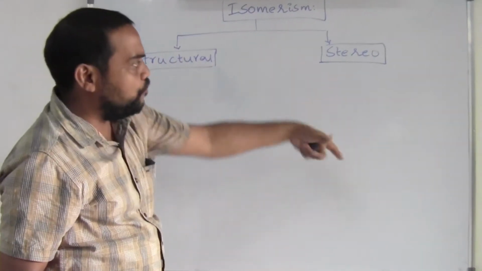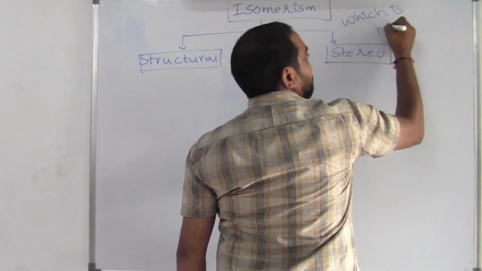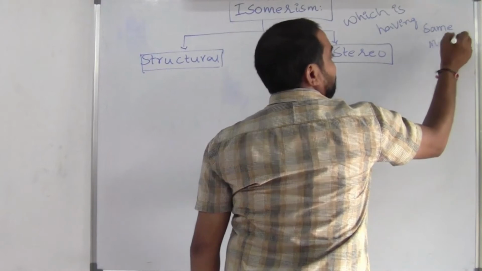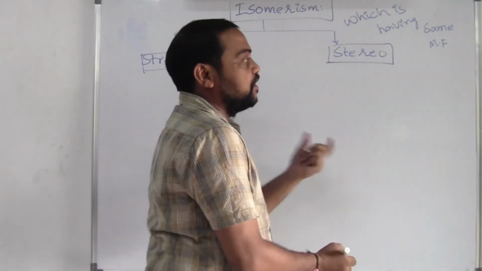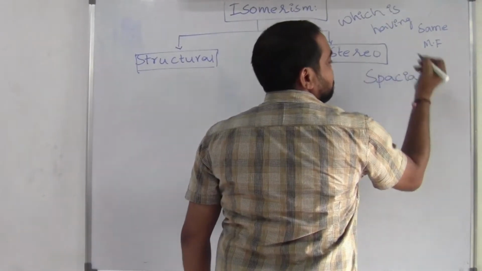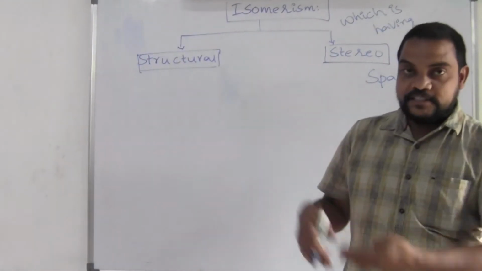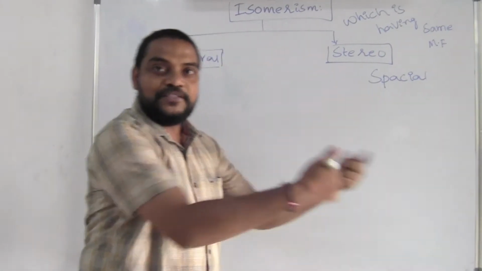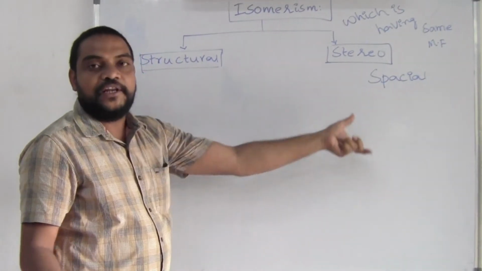Stereoisomerism has the same molecular formula there also, so this phrase is common: same molecular formula. But which one is different? Stereo means spatial, so the spatial arrangement is different. Spatial arrangement means, I am standing here now. If I stand this side, my space is different. That is nothing but a different spatial arrangement. Here I am, there I am. That means in both places it is the same person, but the place is different. That is spatially different arrangement.